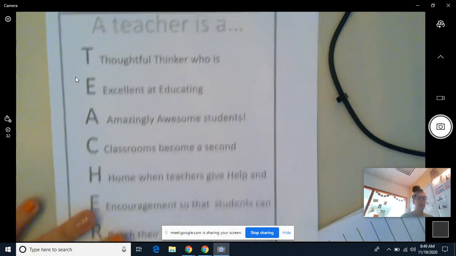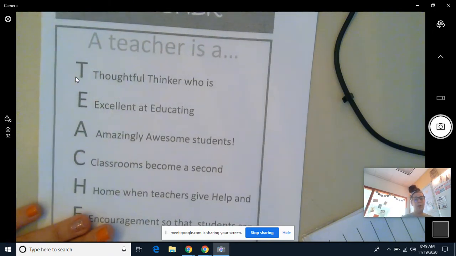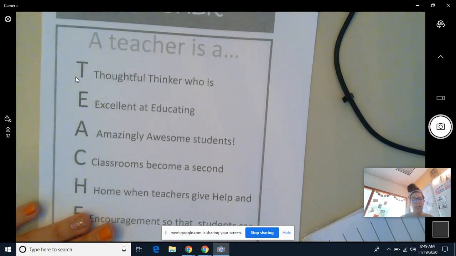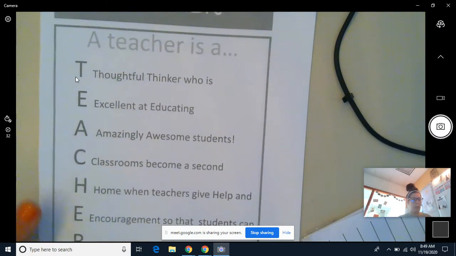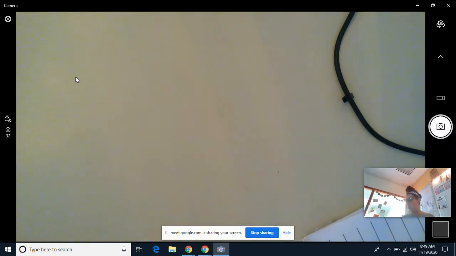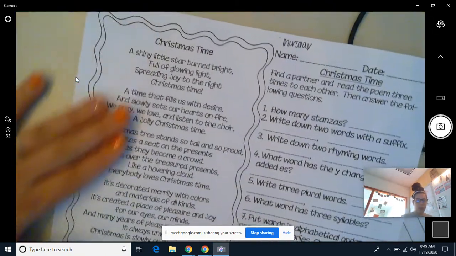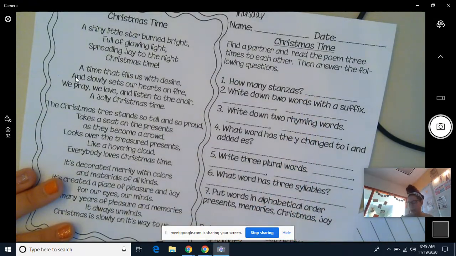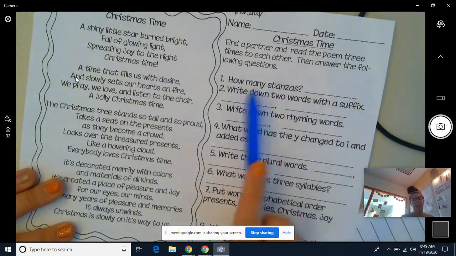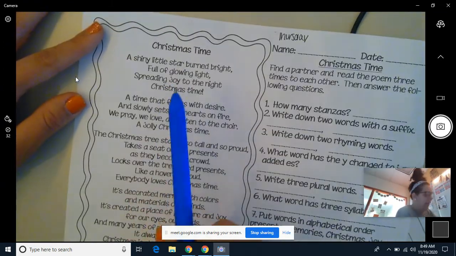Okay. So today you are working with an acrostic poem. You're creating your own for the word thankful, and I will show that to you here in a moment on It's Learning, and I'll remind you about that, okay? Now we're going to work on a poem together. It's labeled Christmas Time. So I'm going to read through this poem, and then we're going to go through and answer these questions, okay?